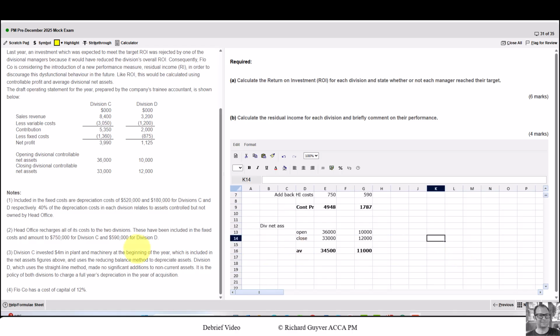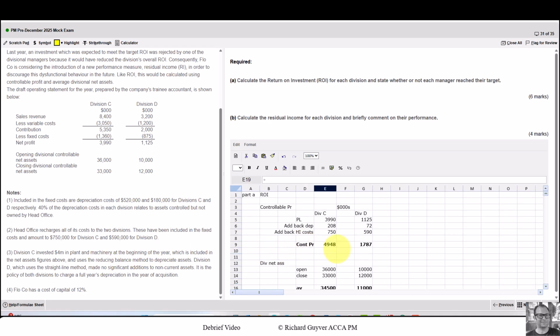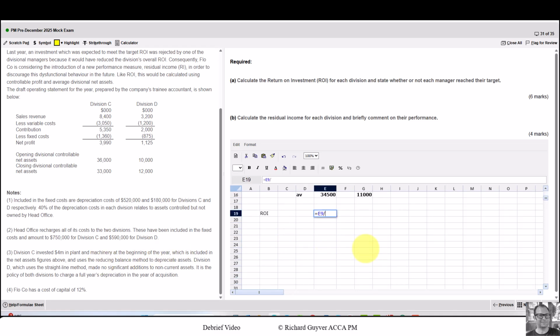You might have looked at note 3 and wondered, should you be doing an adjustment to the divisional net assets? They're obviously using a different approach in terms of their depreciation, one using straight line, one using reducing balance, but we haven't got enough information to make them a like for like comparison. So we can't do an adjustment here, but the reason this is here is so we can make a comment on it later.